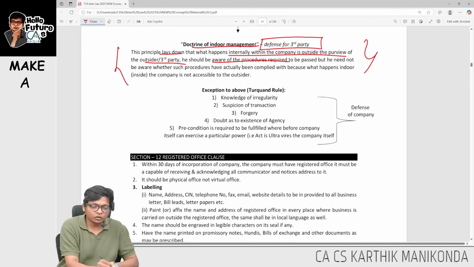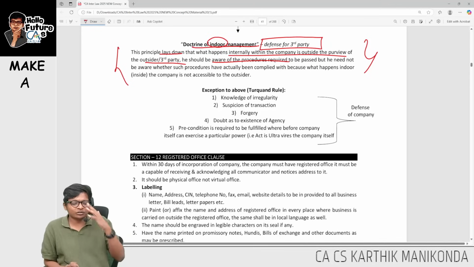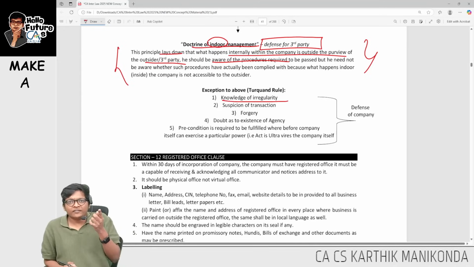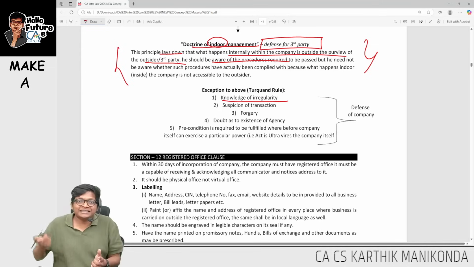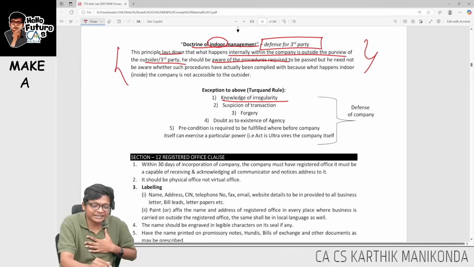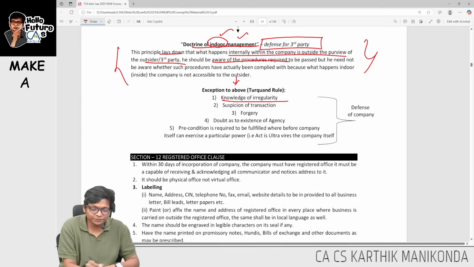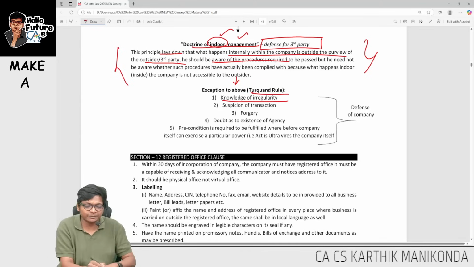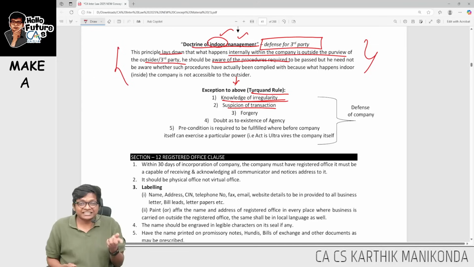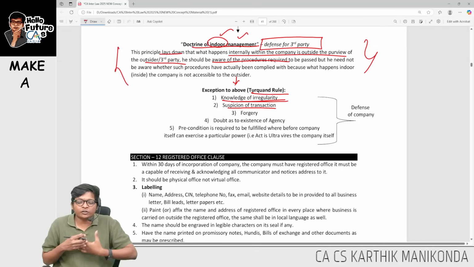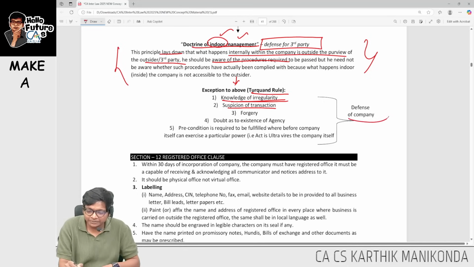Now, this doctrine of indoor management has some exceptions. What they are trying to say in the exceptions over here: I know they have to pass a board resolution, sir, but I know they didn't pass. I can't be silent. Look at this. Knowledge of irregularity. When you know something the company has to do, but they have not done that, you can't take the exception of doctrine of indoor management. Go to the exception to the exception, which is the exception to the above. It's also known as Turquand rule in exam. Knowledge of irregularity, or also suspicion of transaction. If I have a doubt whether they did or not, then I can't take benefit of indoor management. Therefore, again, this becomes a defense for the company.